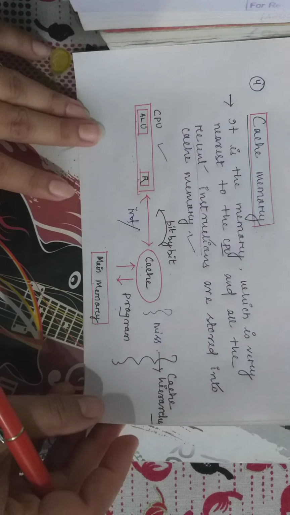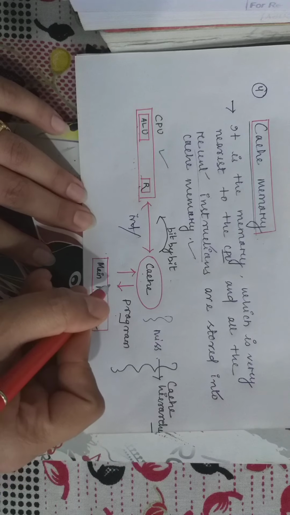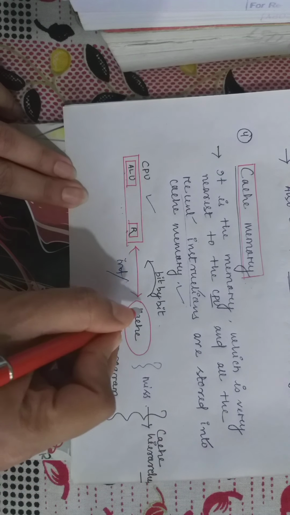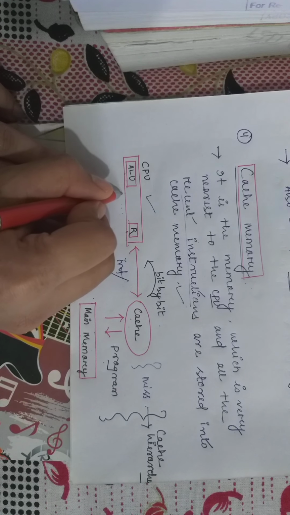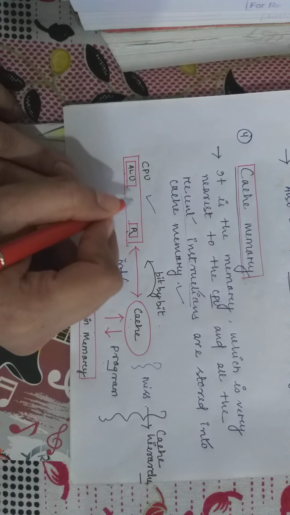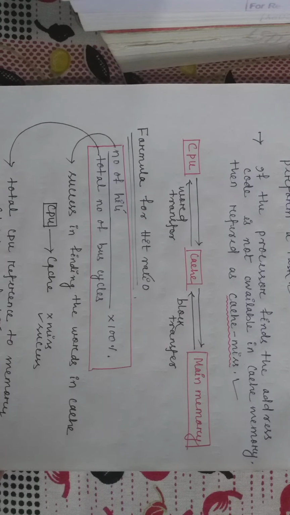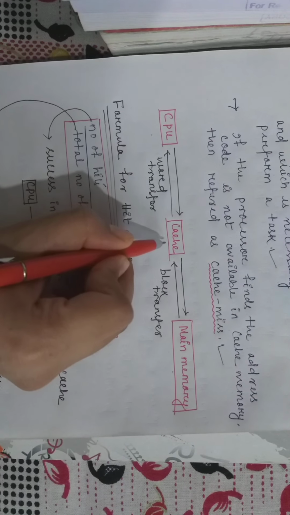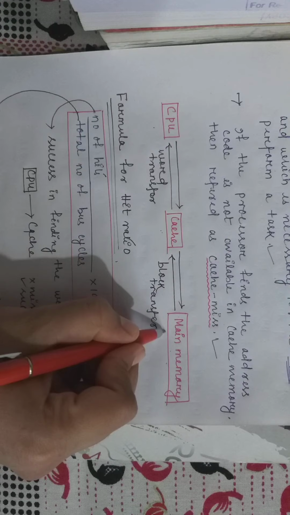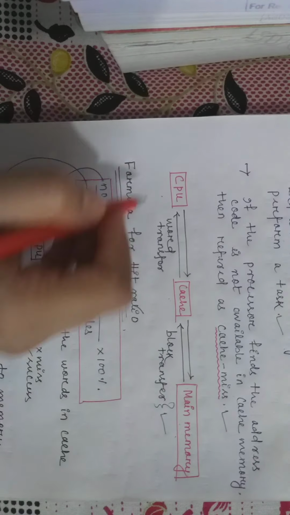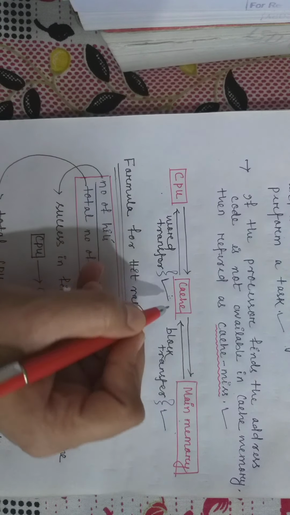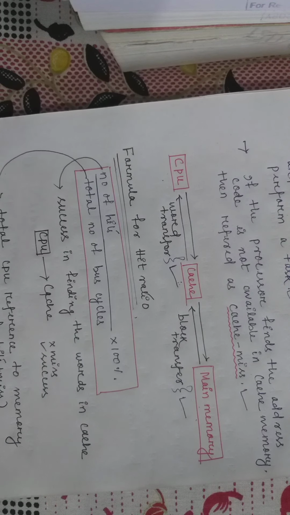In this scenario, the information or data bytes are sent to the cache from the main memory, then the cache sends that information to the processor. After that, the processor can execute. This is the processor, this is the cache, and this is the main memory. Between the cache and the main memory, only block transfer occurs, and between the CPU and the cache memory, only word transfer happens. This is the basic idea about the cache memory.